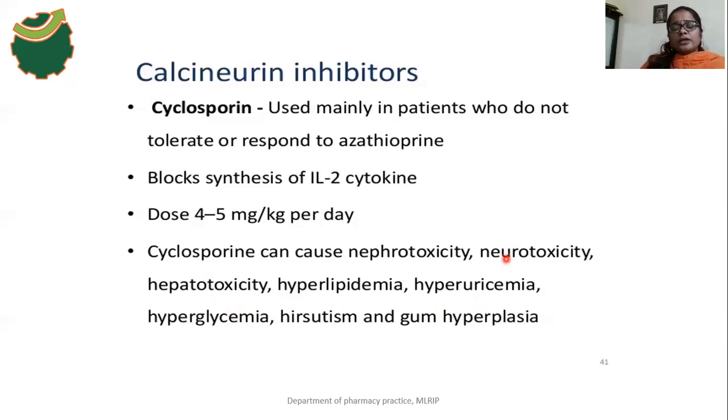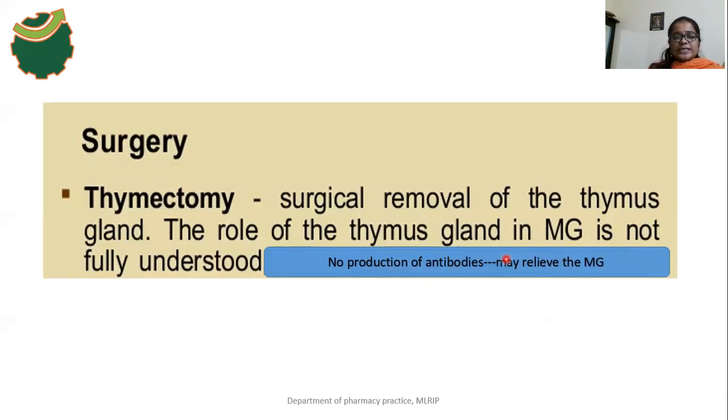Okay, here the first line therapy of MG is what? Acetylcholinesterase inhibitors, and the second one is immunosuppressive therapy. In immunosuppressive therapy, three categories are there: prednisolone, which comes under the glucocorticoids; azathioprine, a nucleic acid synthesis inhibitor; and calcineurin inhibitors, an example being cyclosporin. So these three categories of drugs come under the immunosuppressants.